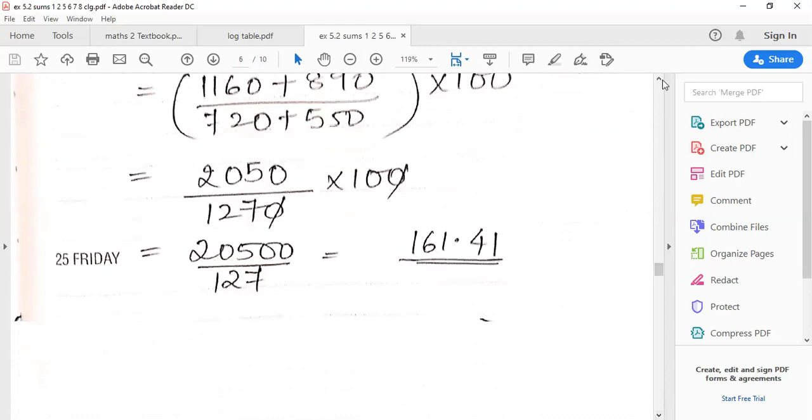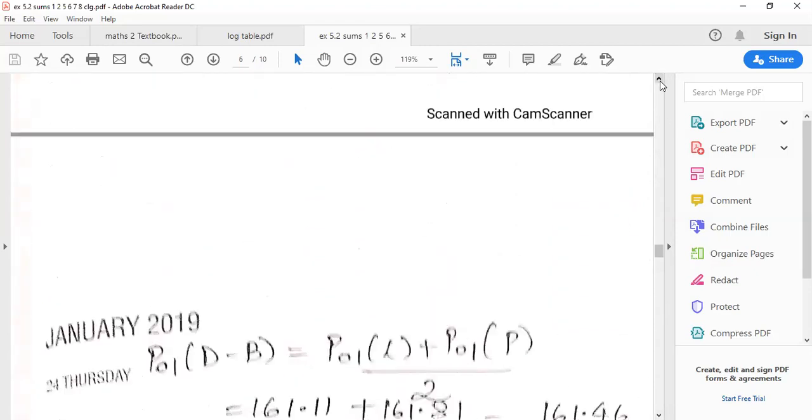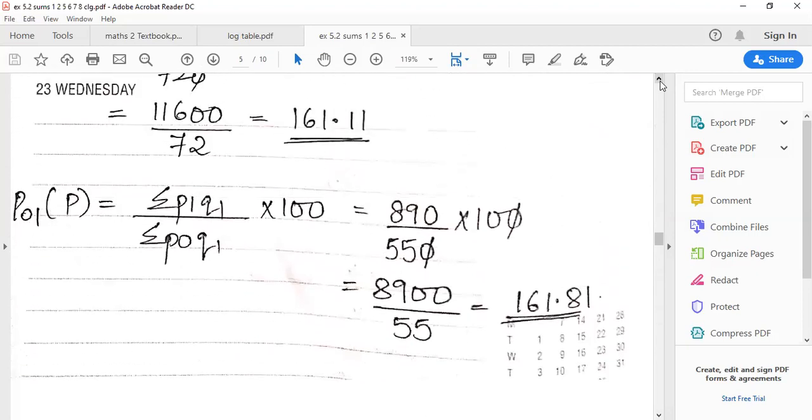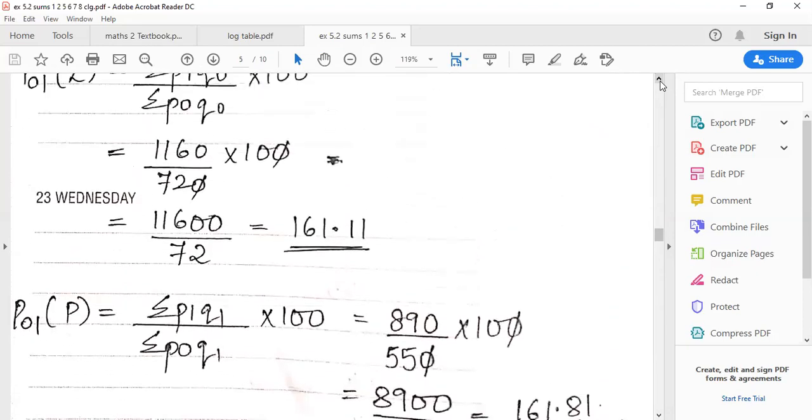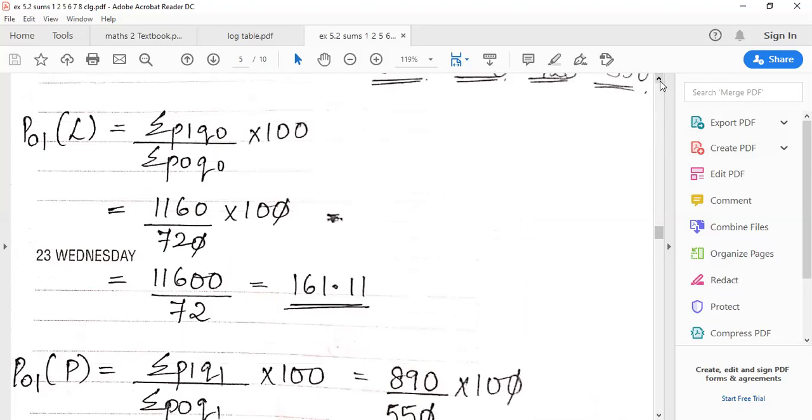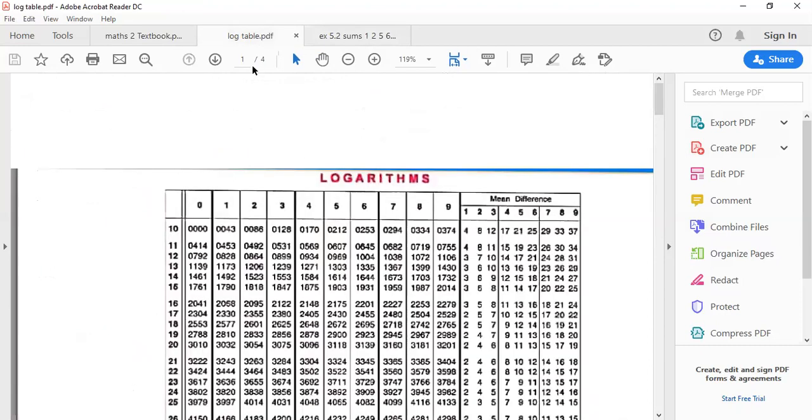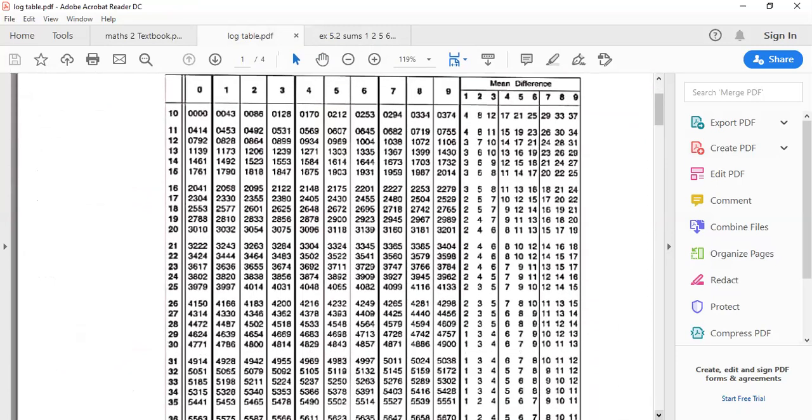Now in these 4 values, I will just show you the calculation of one value so that those who are listening to the video right now, those who have not listened to the previous videos, will get some knowledge of what is going on. So I'll show you the calculation of 11600 upon 72. Here's the log table in front of you.